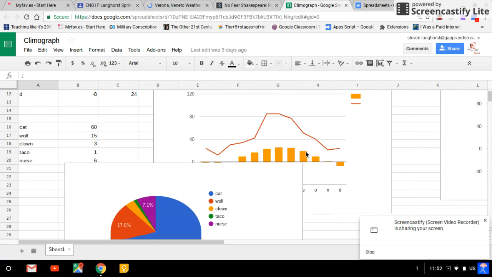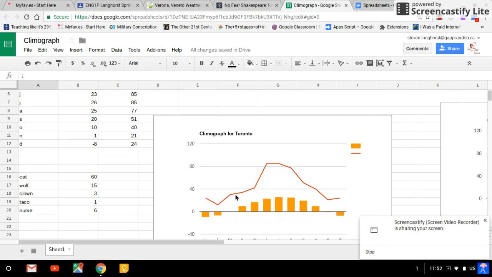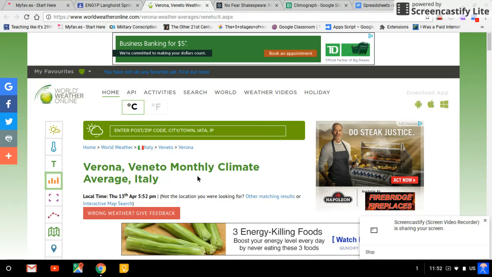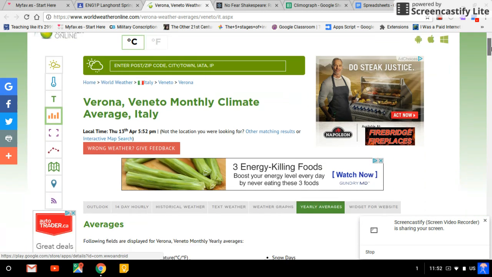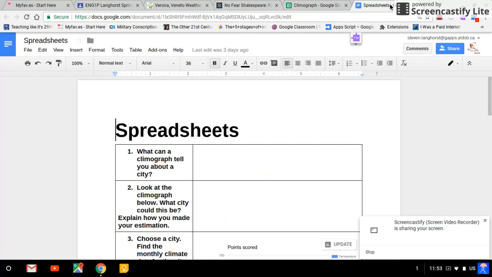It has both temperature and accumulation of precipitation for a city. And what I've done is I've pulled in the data for the city of Verona, and you can see it right here. Here's the maximum and minimum and average temperature for each month. And so we're going to take this data, this information, and we're going to make it into our own climograph.